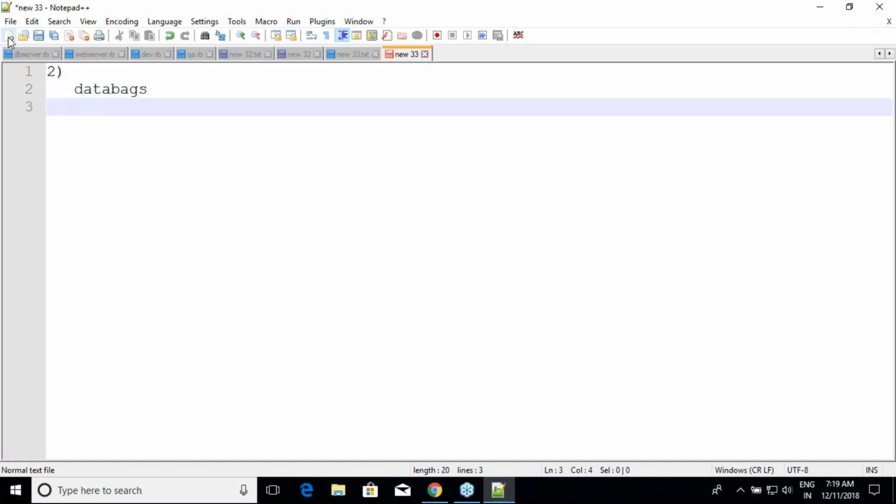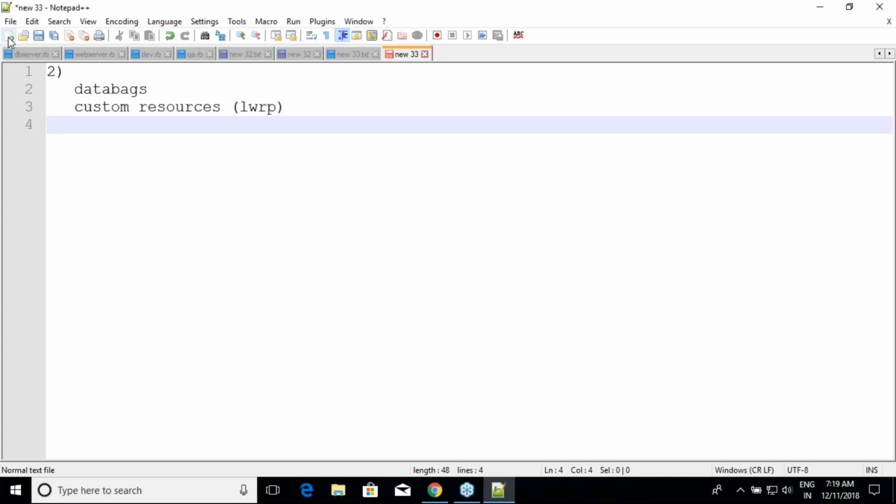Data bags. And if time permits, we would look at... okay. So these are the three topics which I think we'll try to focus on for today.